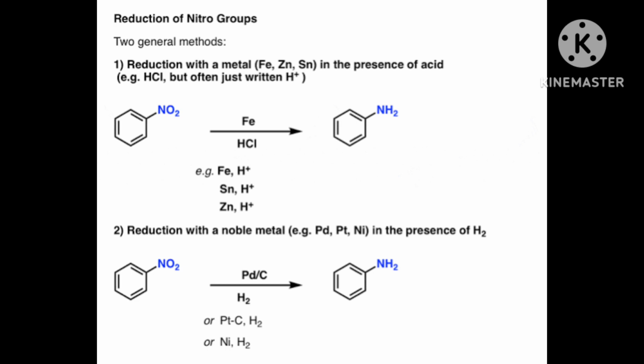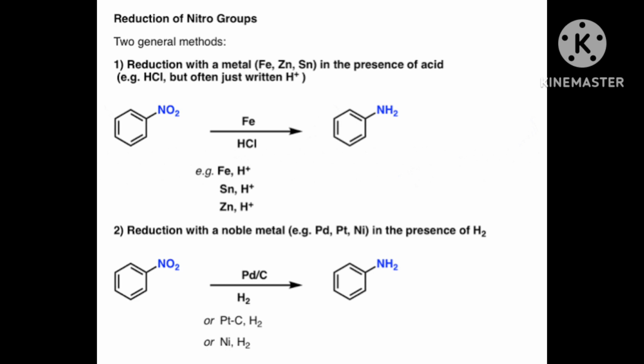Here reduction is going on. Then NO2. Reduction means here hydrogen will be available. In NO2, both oxygens will convert to water in presence of hydrogen.